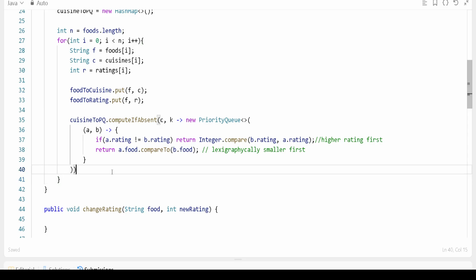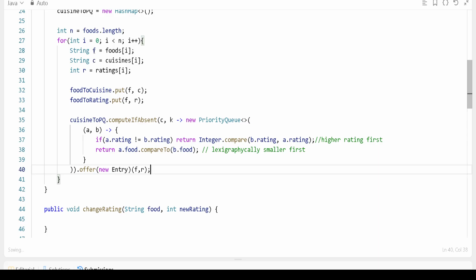If it is absent, we have to offer it and pass a new entry, because if you don't offer, it will not go into the queue. Okay, what is the food and rating? Food and rating we will pass.